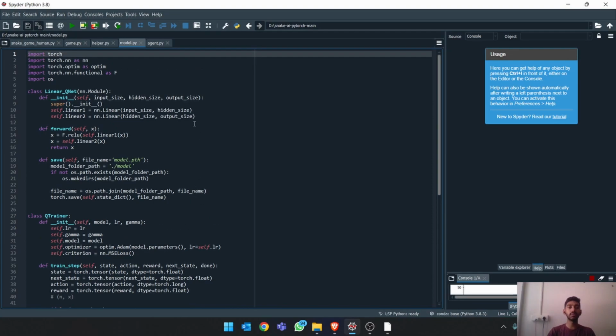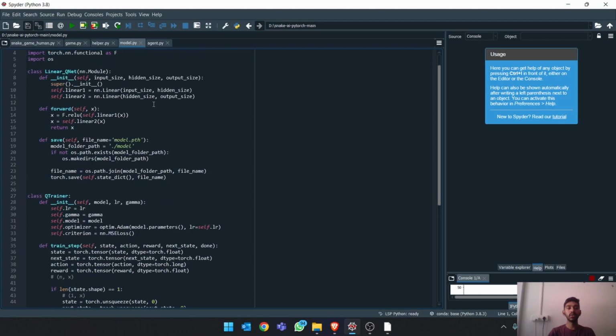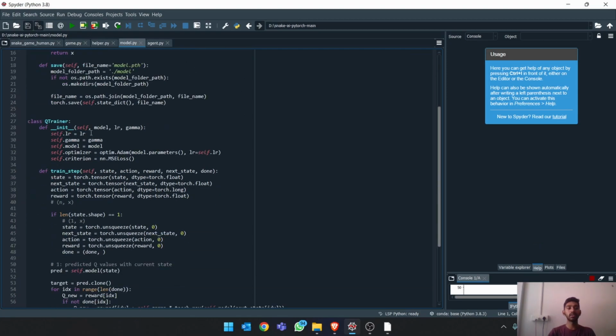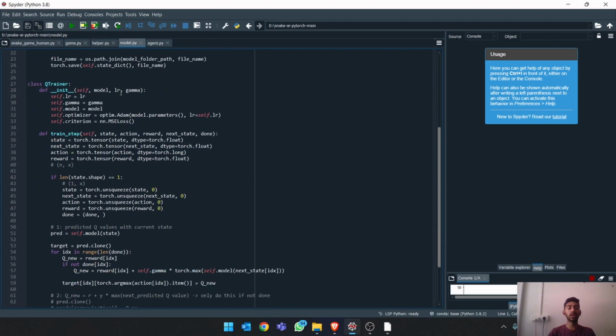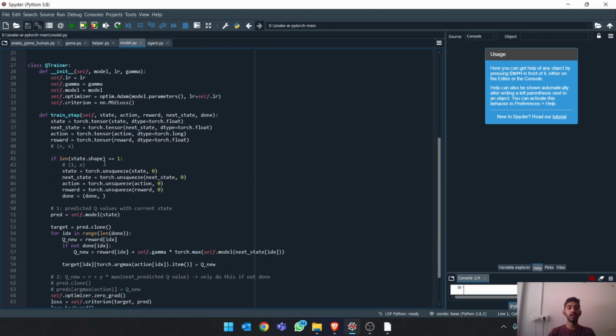So next is the model. The model is basically the Q network model that we are making to update the Q value and to predict the new state for the reinforcement learning agent. In this Q trainer, we initially initialize all the values, and then we define the training step to train the Q model to keep on learning the new Q value.